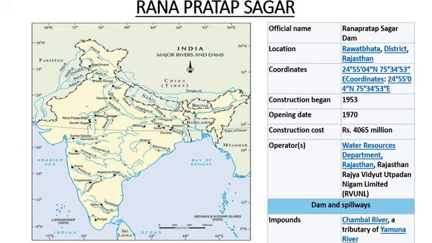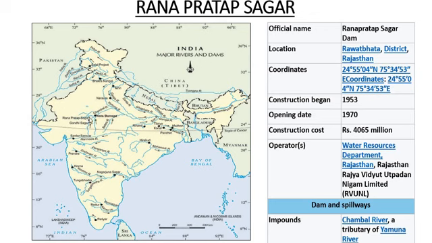Chambal River will merge into the Yamuna River, and the Yamuna River again will merge into the Ganga River, and the Ganga River will go ahead. So on the Chambal River, Rana Pratap Sagar Dam has been built, and the state is Rajasthan.